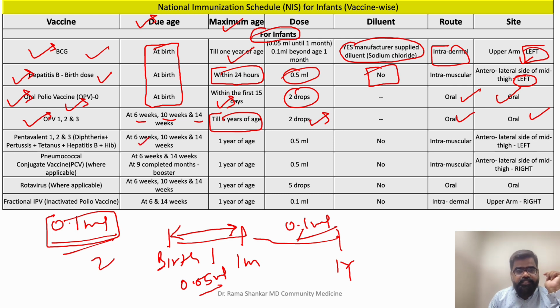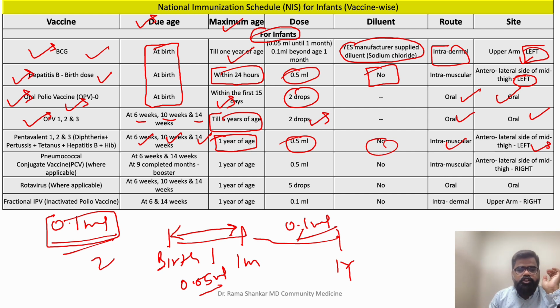It is given at 6 weeks, 10 weeks and 14 weeks. Now the maximum age to be given is 1 year. Injectable vaccine, students, dose not a problem, 0.5 ml. It is a liquid vaccine, intramuscular. Now since hepatitis B was given in the left thigh, this is also given intramuscular, anterolateral side of mid thigh, left. Right? So first dose, second dose, third dose, 6, 10, 14. The maximum age is still 1 year.